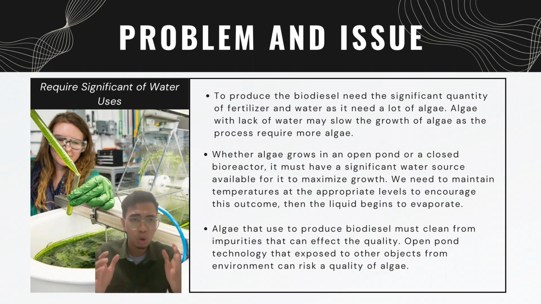Whether algae grows in an open pond or a closed photobioreactor, it must have a significant water source available to maximize the growth. Other than that, because the algae need much water, the water needs to be free from any impurities that can affect the algae quality, because open pond technology is exposed to other objects from the environment, which may risk the quality of the algae.